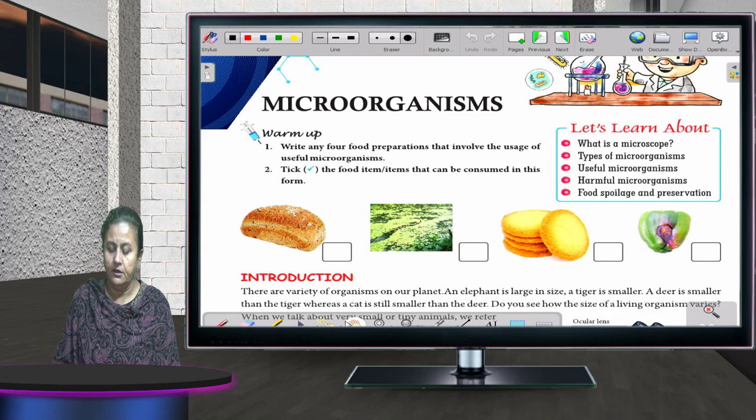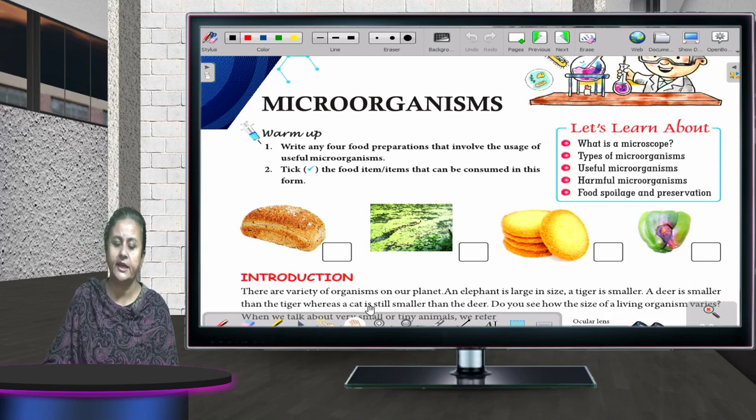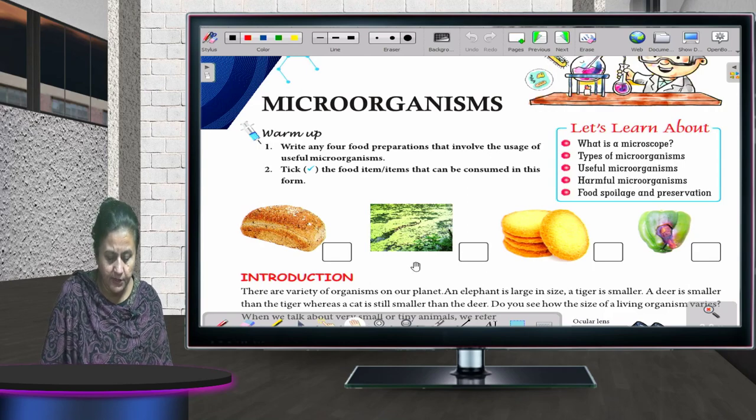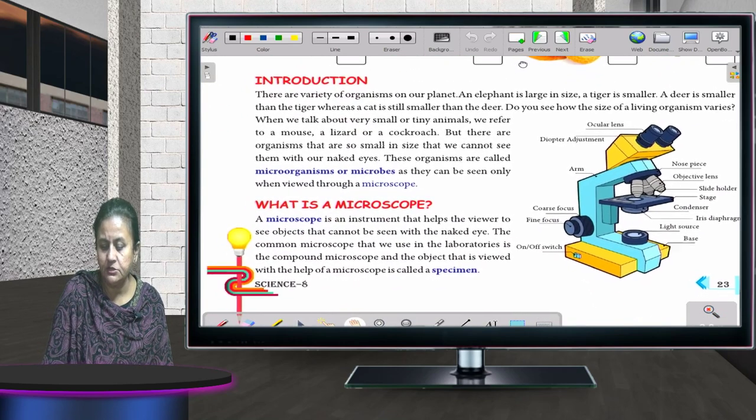Now, what is a microorganism? First of all, any single celled organism which is so small, so minute that you cannot see it with your naked eye is called a microorganism. So let's start the chapter. Can you all see on your screens?